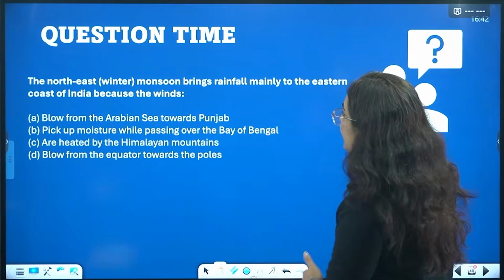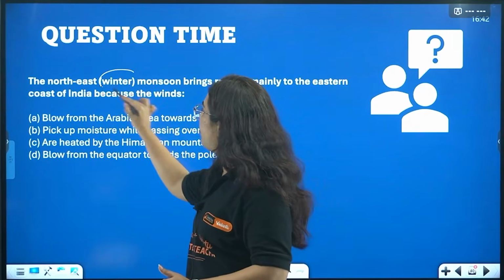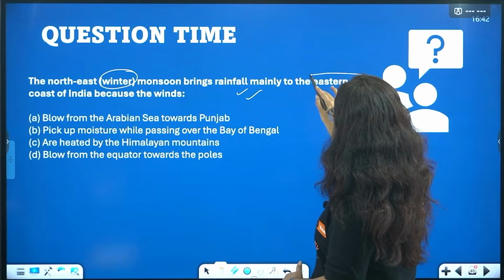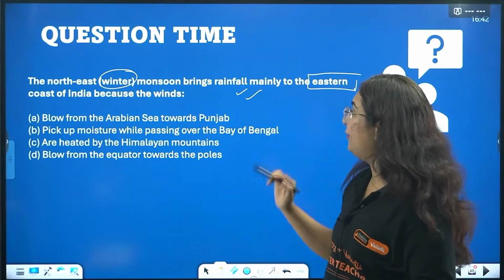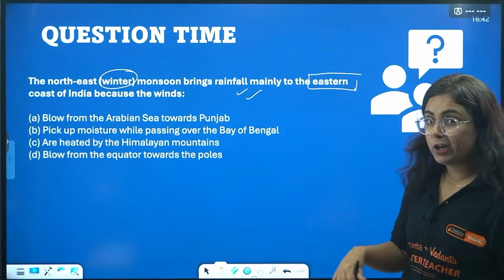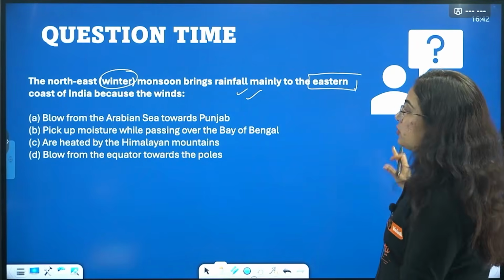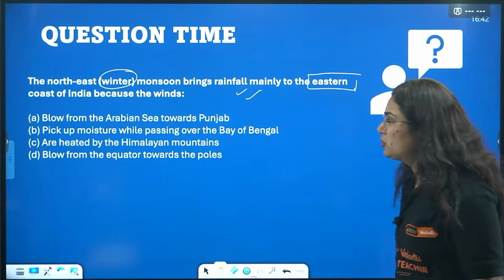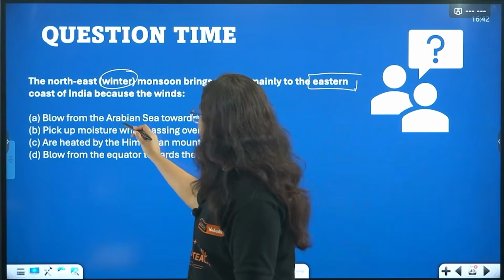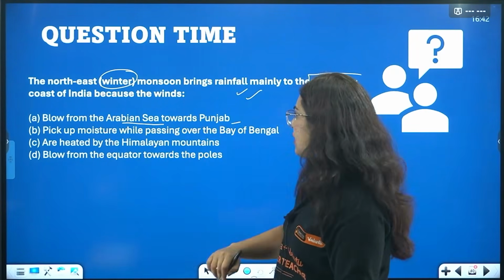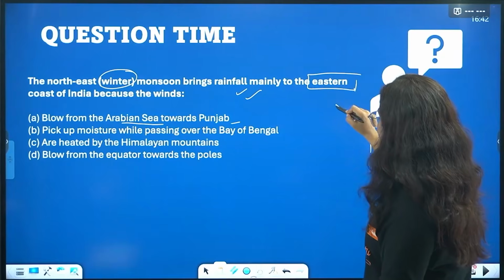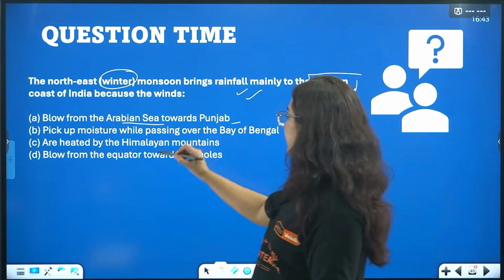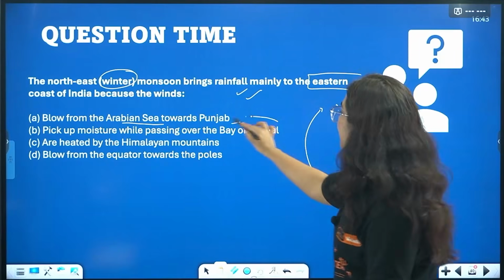Okay, now the question time: the northeast winter monsoon brings rainfall mainly to the eastern coast of India. Why? So we are talking about, beta, the northeast monsoon in the winter time. It happens like it is in the eastern coast that the monsoon is there. Because the blow is from the Arabian Sea to Punjab? Is it from the Arabian Sea? No. Pick up the moisture by passing over the Bay of Bengal.